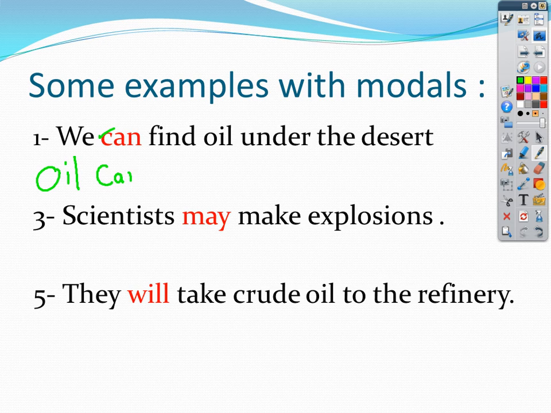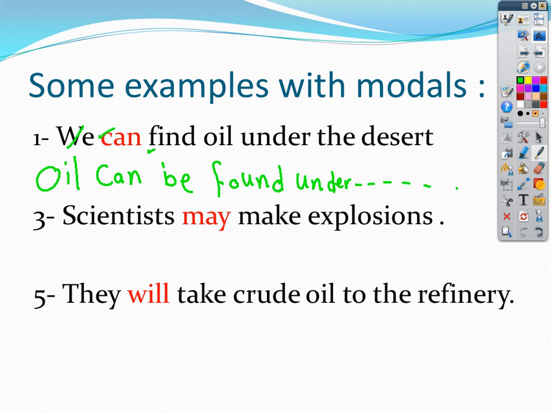Number two, use the modal: oil can. Number three, do you remember? Be. Number four, the past participle of the verb. I have find. What's the past participle of find? Found. So number one, oil. Number two, can be found. These are four steps. And to complete your sentence: oil can be found under the desert. Now I have changed the sentence into passive.